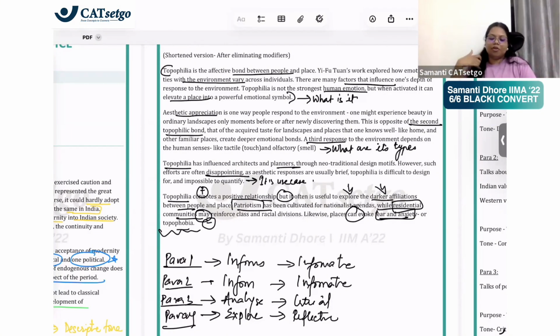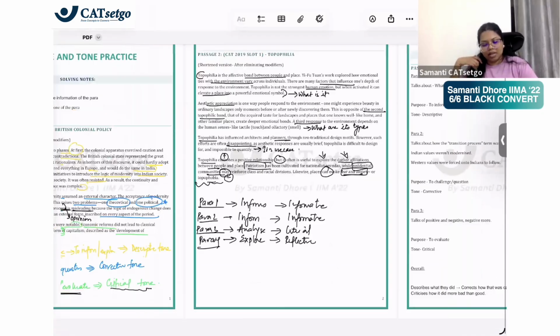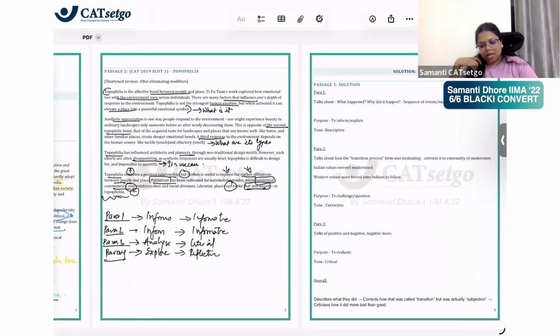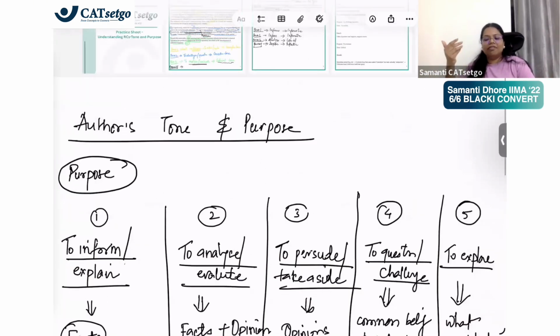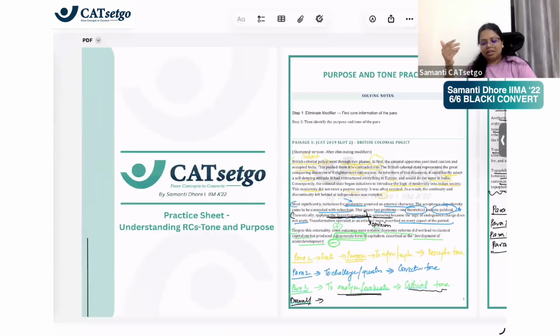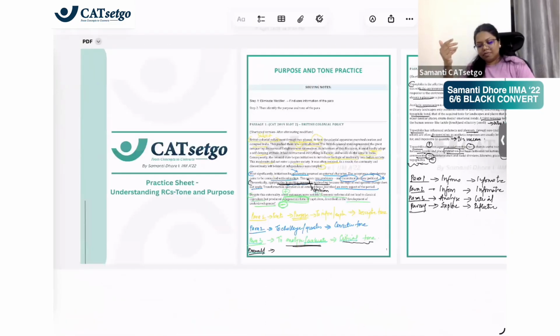And the tone is reflective. Because for exploring, what tones do we have? Reflective, suggestive, predictive, didactic. Didactic is when you talk about life that hasn't happened. Predictive is when you talk about the future which hasn't happened. Suggestive is when you suggest things, possibilities that aren't happening. Reflective, by method of elimination also, is reflective. So the tone is reflective.